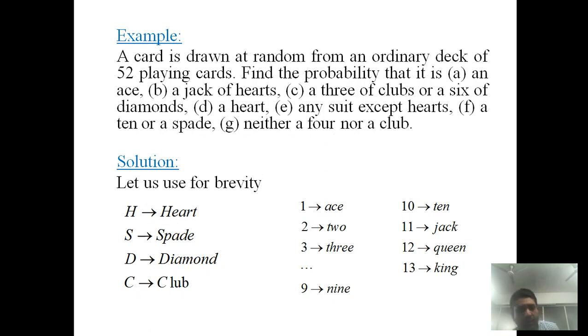Before dealing with this example, let's use some notation for brevity. H represents heart, S represents spade, D represents diamond, C represents club. Also, 1 represents an ace, 2 is simply 2, and so on up to 10 is simply 10. Jack is represented by 11, Queen is represented by 12, and King is represented by 13. So by using this notation, we have to find out the probability of events A to G.